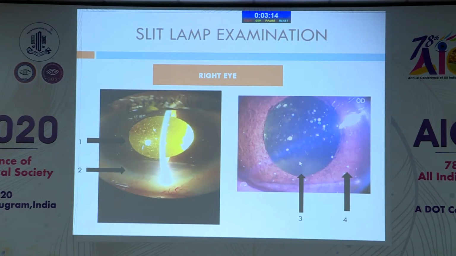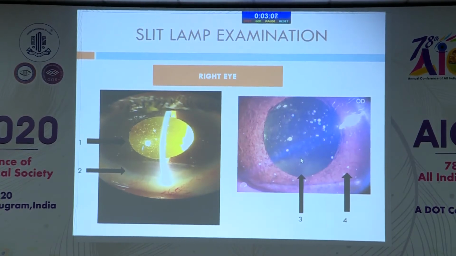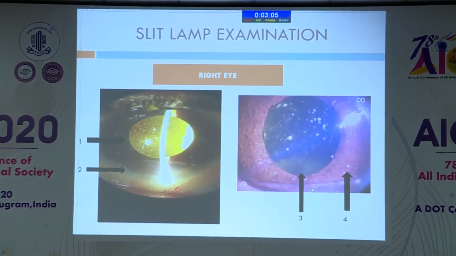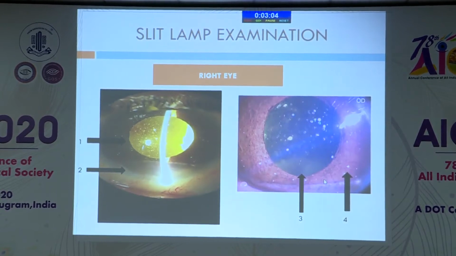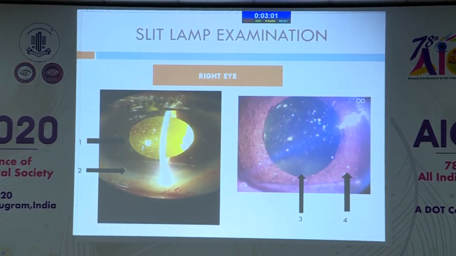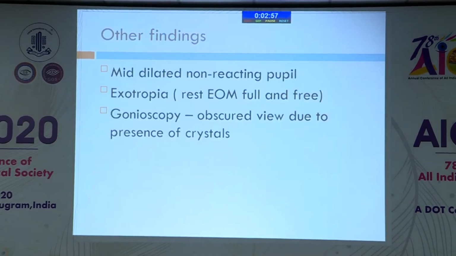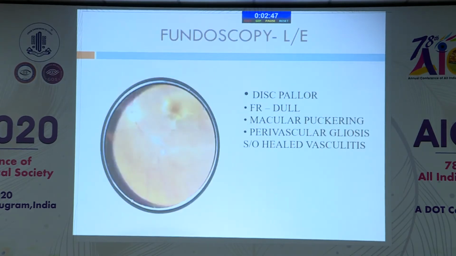On high magnification, the lens edge was seen inferiorly, showing inferior subluxation of the lens, and then there was rubeosis iridis. The pictures are taken directly from a smartphone to the slit lamp, so might not be that clear. Other findings included a mild mid-dilated non-reacting pupil along with exotropia. Gonioscopy showed an obscured view due to the presence of crystals.